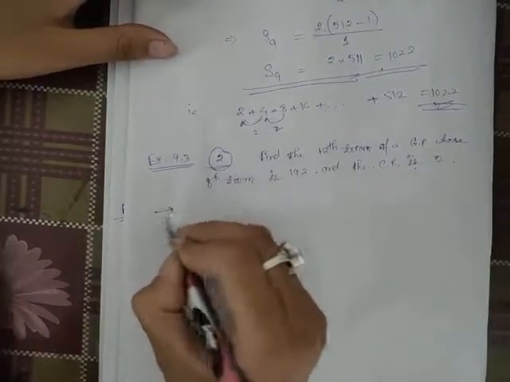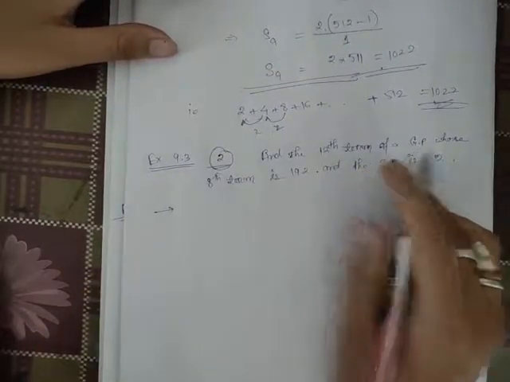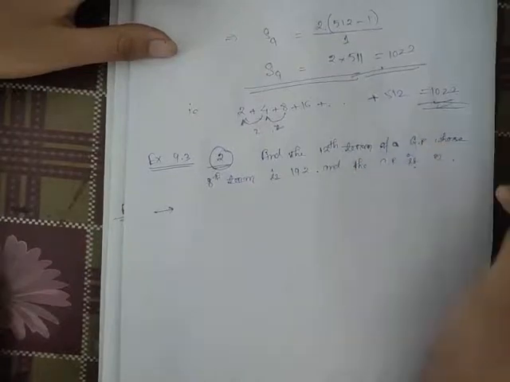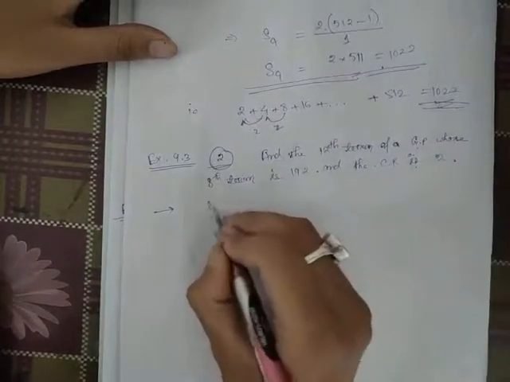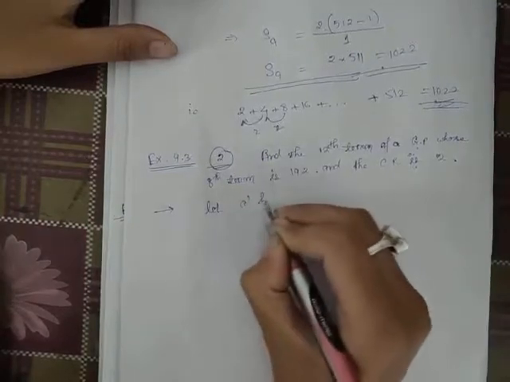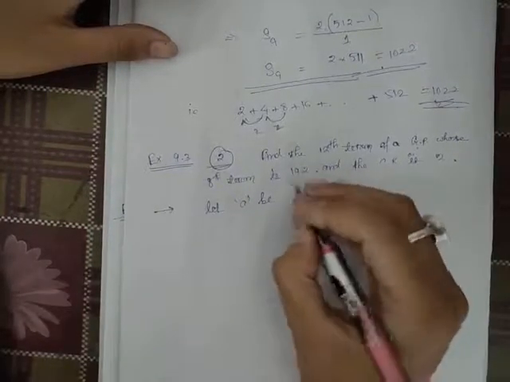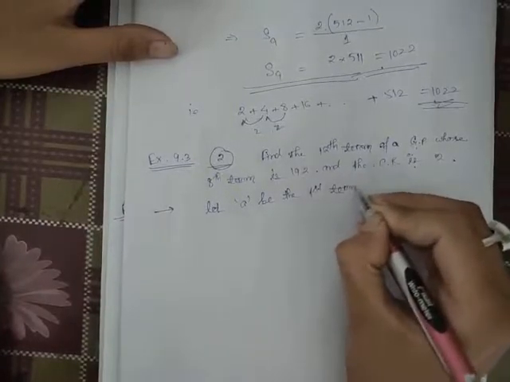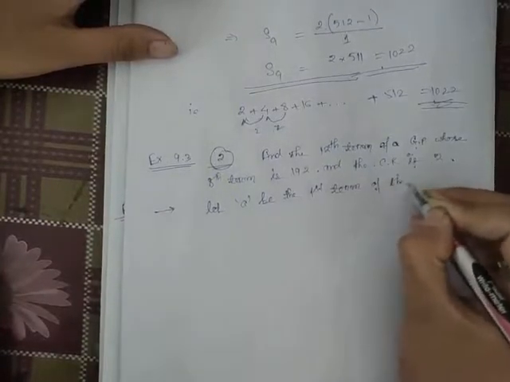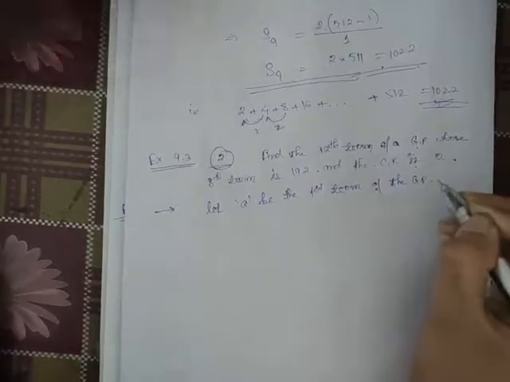So we do not know the first term of the GP. The common ratio r equal to 2 is given, but the first term is not given. So we assume, let a be the first term of the GP.